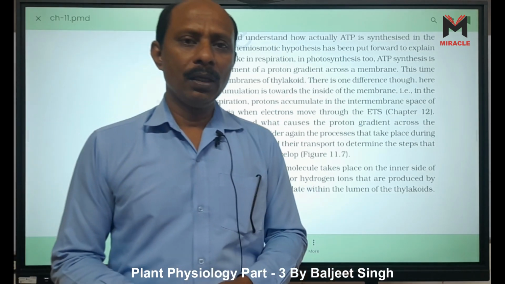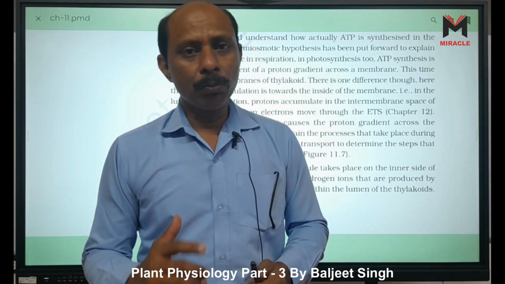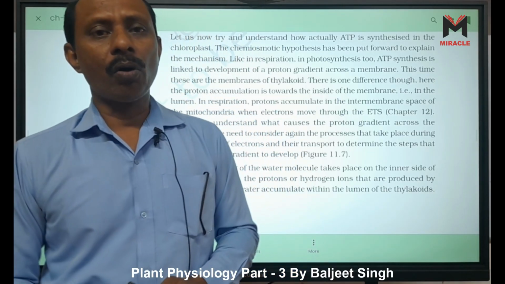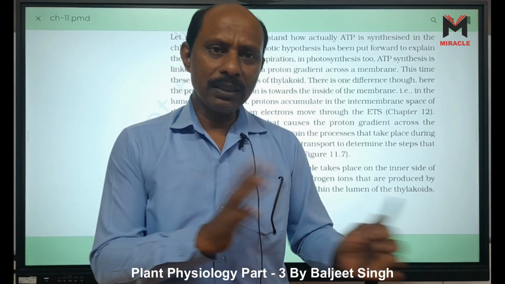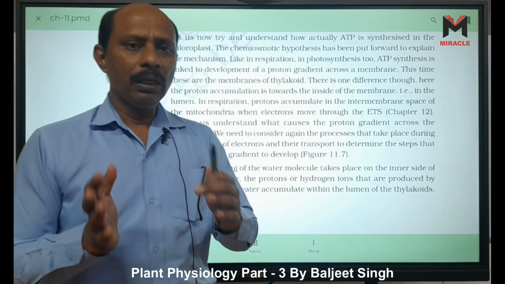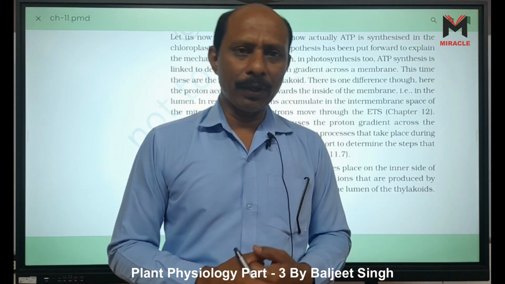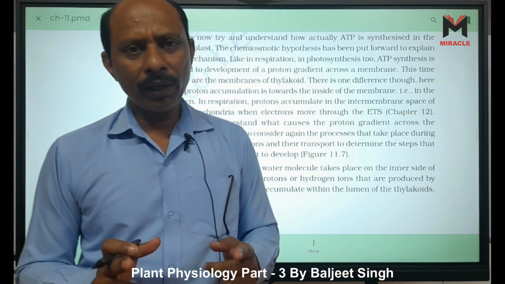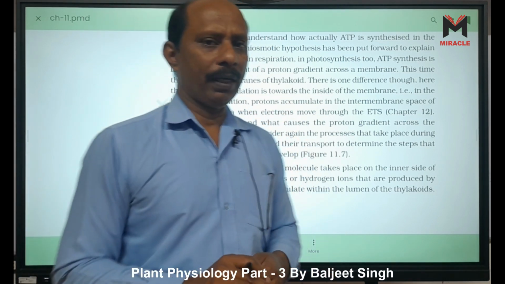Just the opposite. The concentration of protons is more in the intermembrane space, outside the mitochondrial matrix, not inside but outside, right? In the chloroplast, protons accumulate inside the membrane, but in mitochondria, protons accumulate outside the membrane. That is the difference.